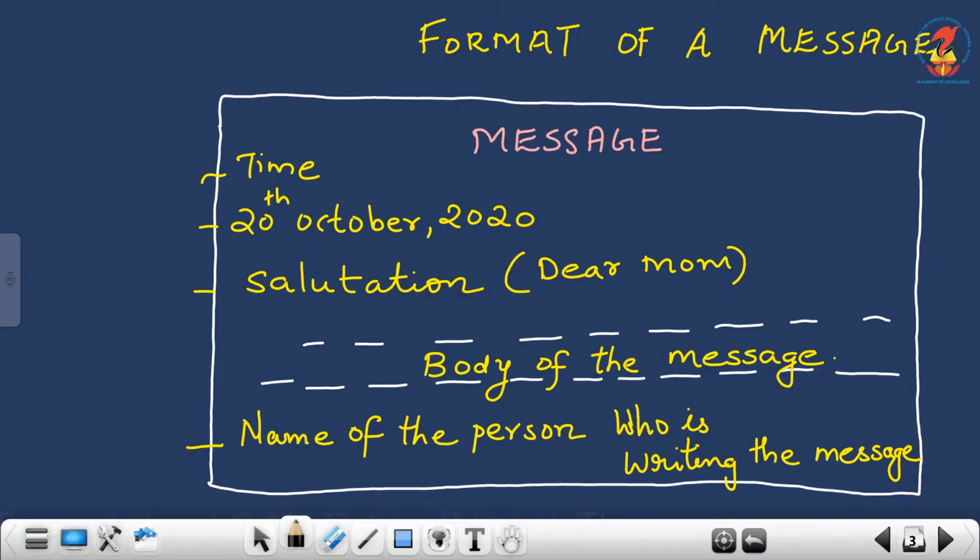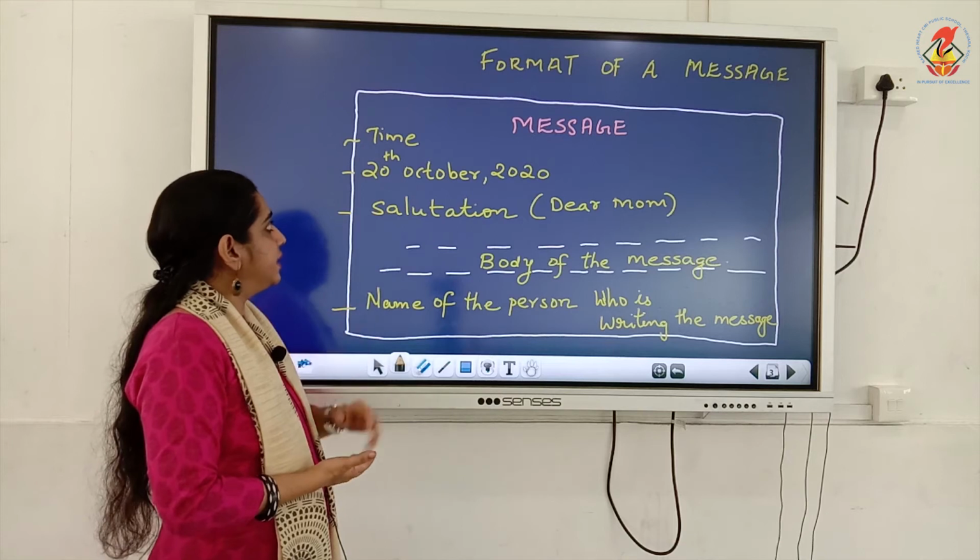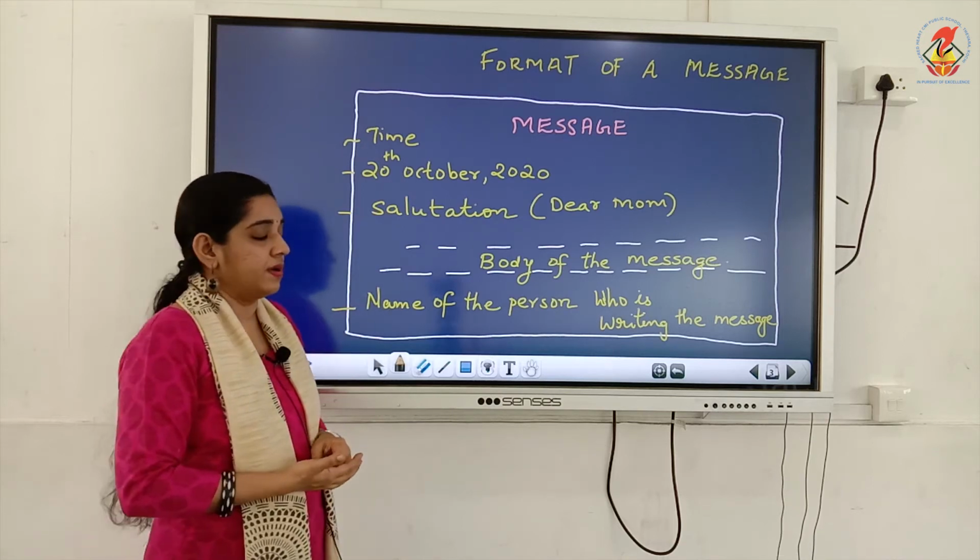The name of the person who is writing the message should also be written at the end. These are the basic components, or this comes under format. What is the format of a message? First you have to write the word message, on the left side the time, then the date, 20th October 2020.